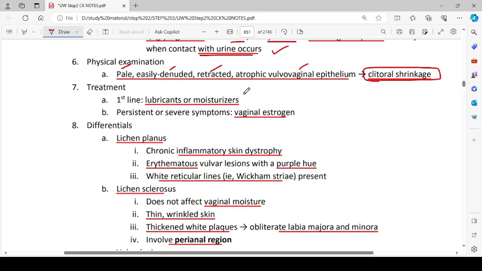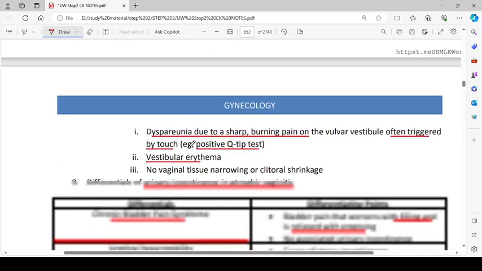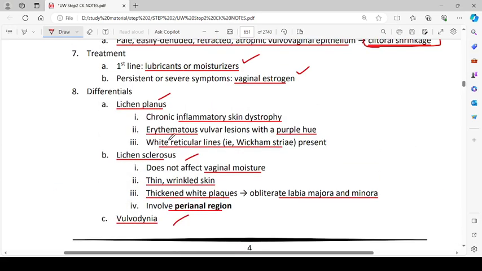Treatment: first line is lubricants or moisturizers. For persistent or severe symptoms, vaginal estrogen can be given. Differentials include lichen planus, lichen sclerosus, and vulvodynia. Lichen planus is a chronic inflammatory skin dystrophy. Erythematous vulvar lesions with a purple hue and white reticular lines, that are Wickham striae, may be present in lichen planus.